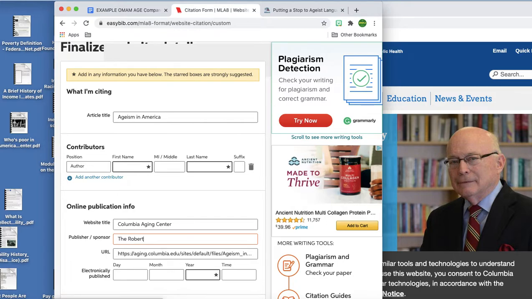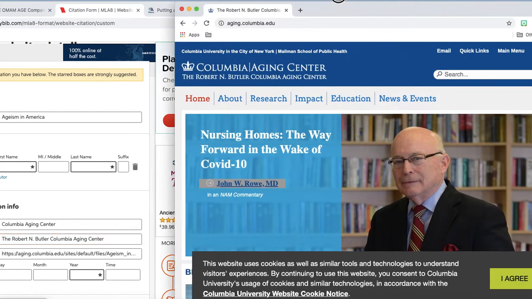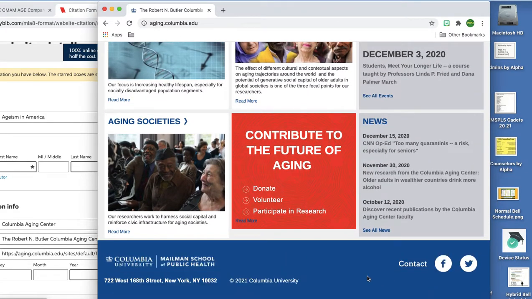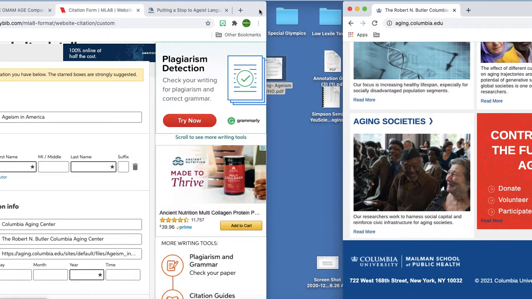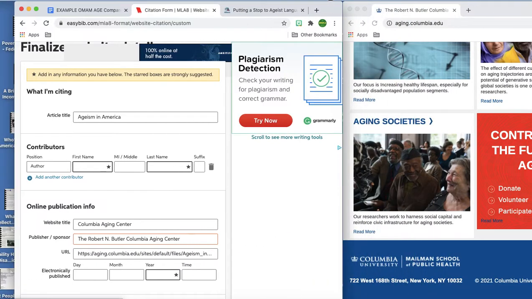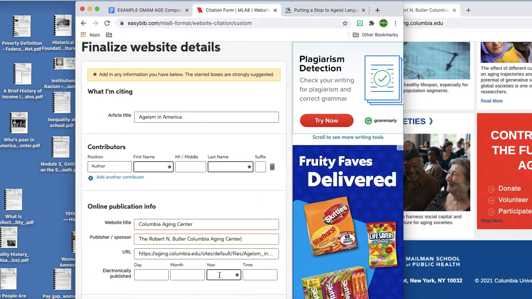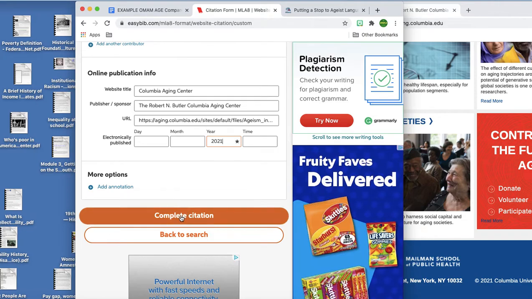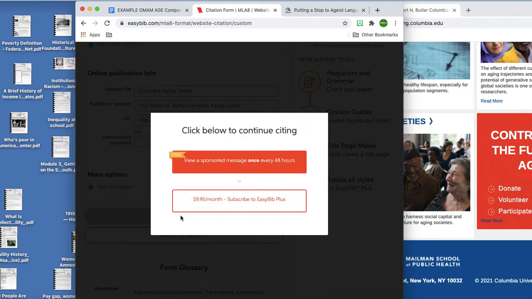The Robert N. Butler Columbia Aging Center. And see how it's helpful to have these side by side? Okay, let's look and see when this was electronically published. So we're going to look at the website overall. I'm going to agree to whatever it asks. So it looks like the most recent, they've updated the website to 2021. It doesn't specifically tell me when they uploaded that PDF, but we're going to work with that. And let's see what we've got here. Let's see how our citation looks.